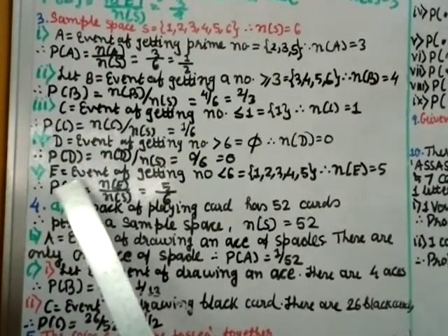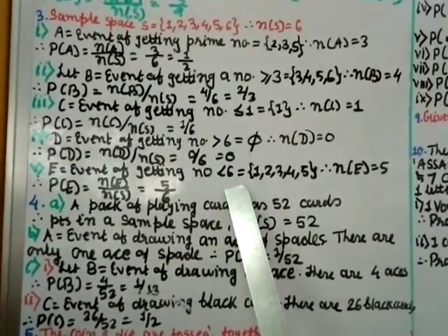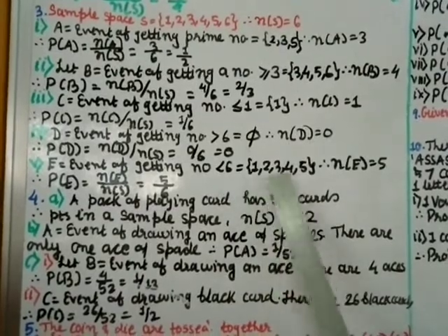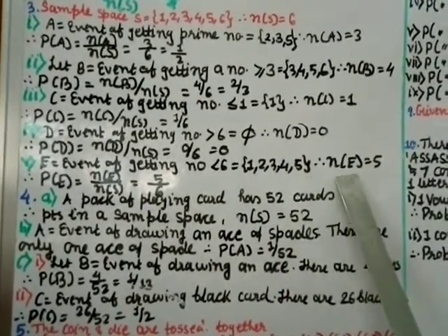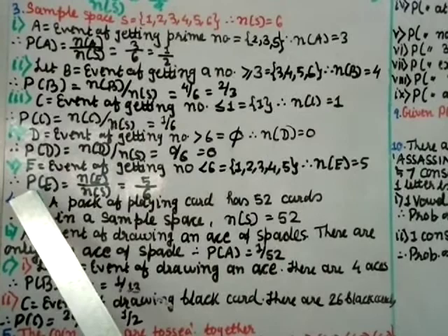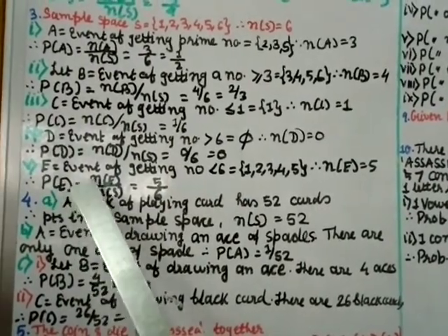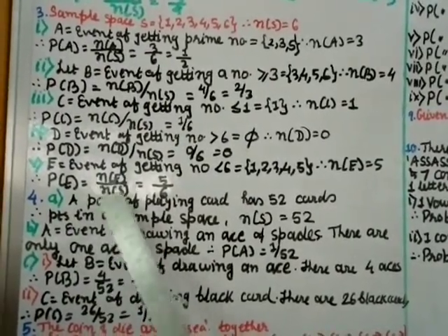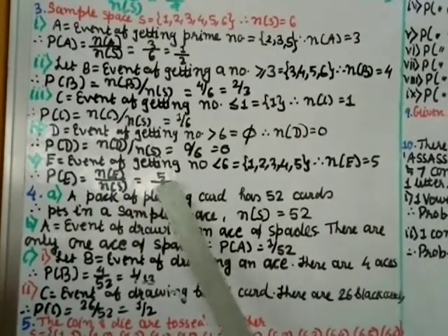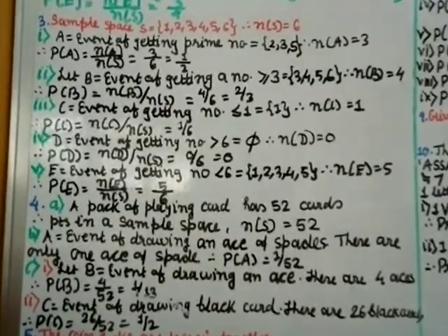Number 5: E is the event of getting a number less than 6. The numbers less than 6 are 1, 2, 3, 4, 5. Right? So N of E will be 5. Therefore, the probability of getting a number less than 6 equals N of E by N of S, equal to 5 by 6. You can't cut, so just keep it as it is.